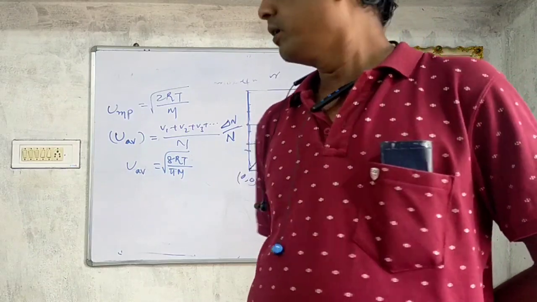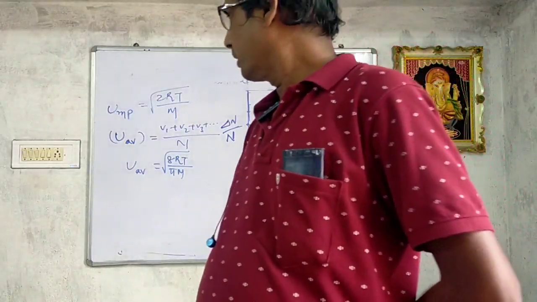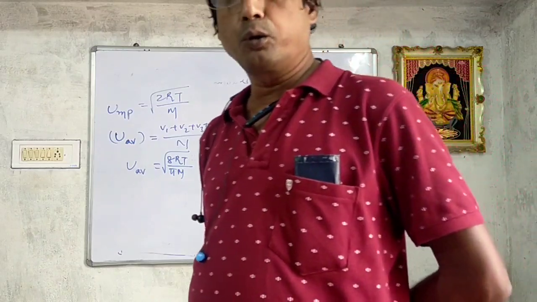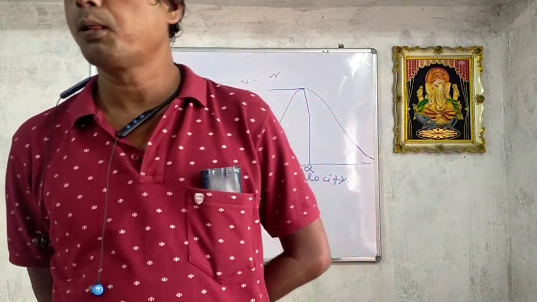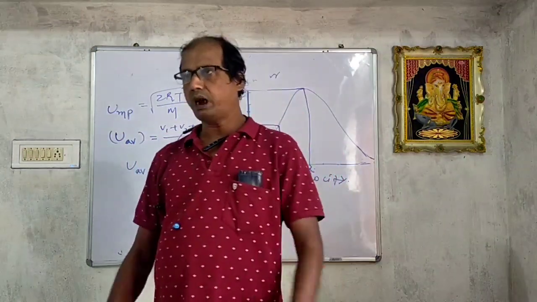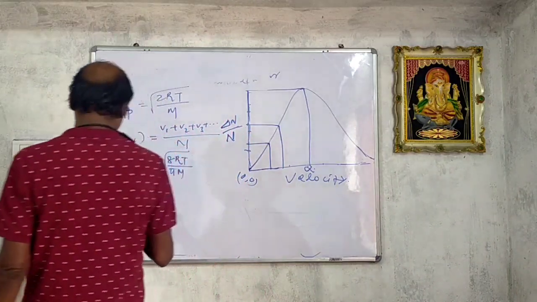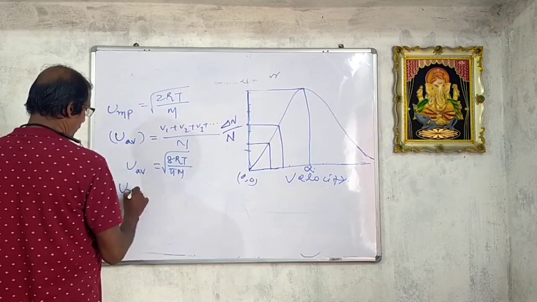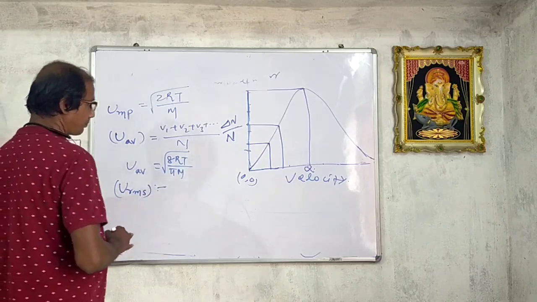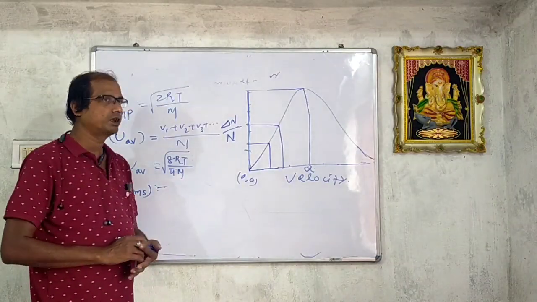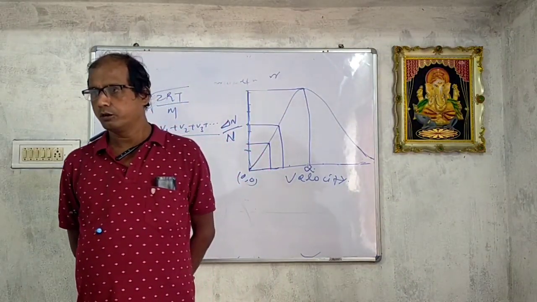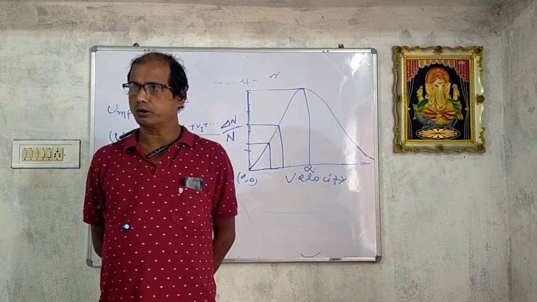Now, third, number 3, root mean square velocity, U_RMS.